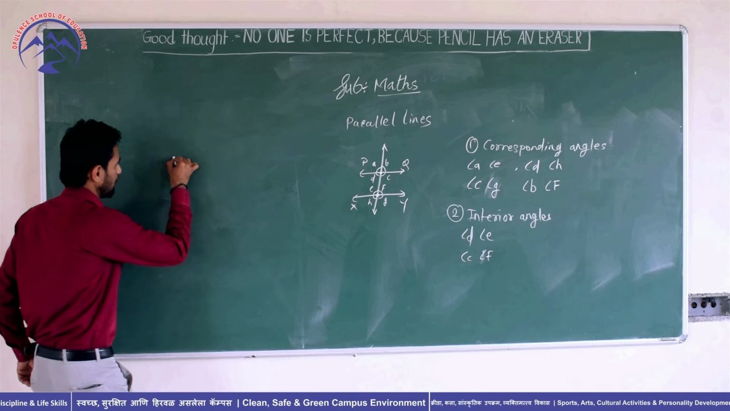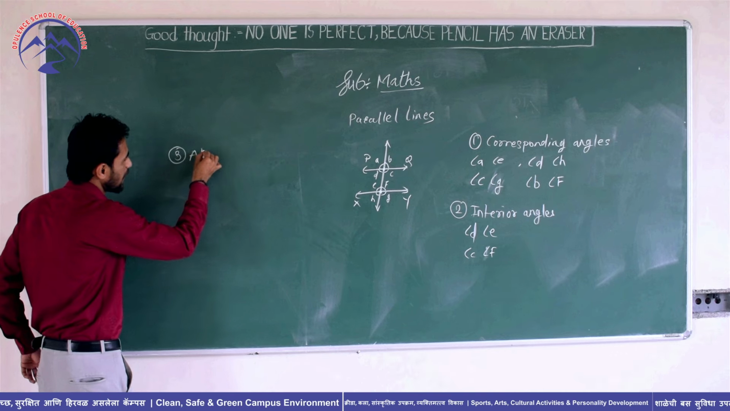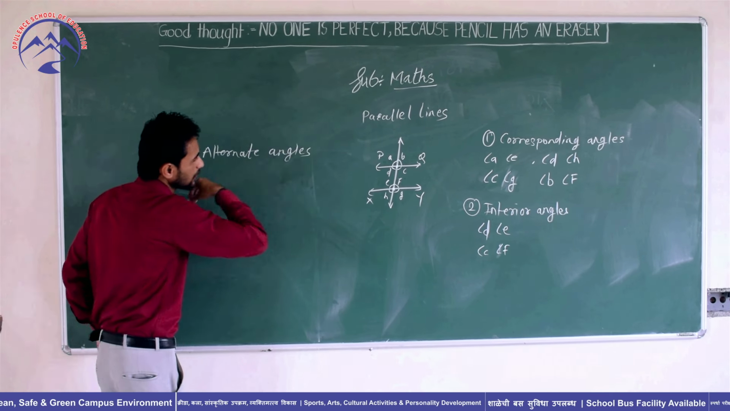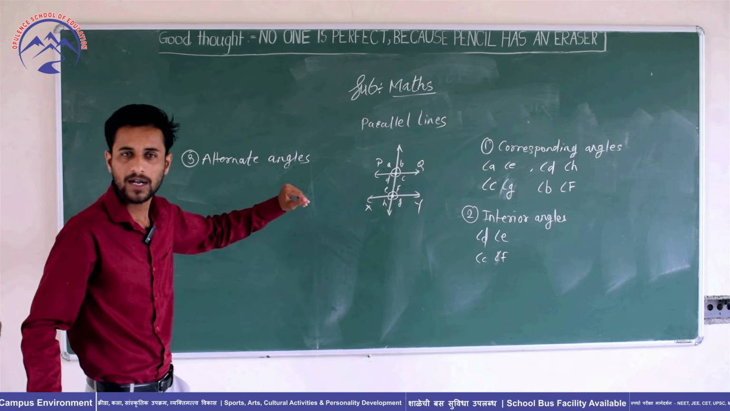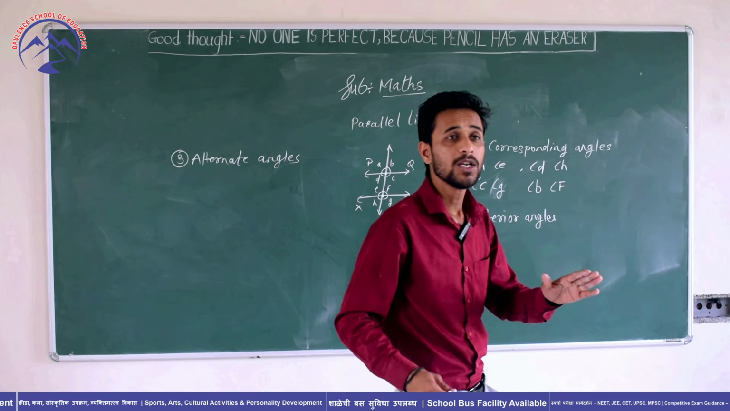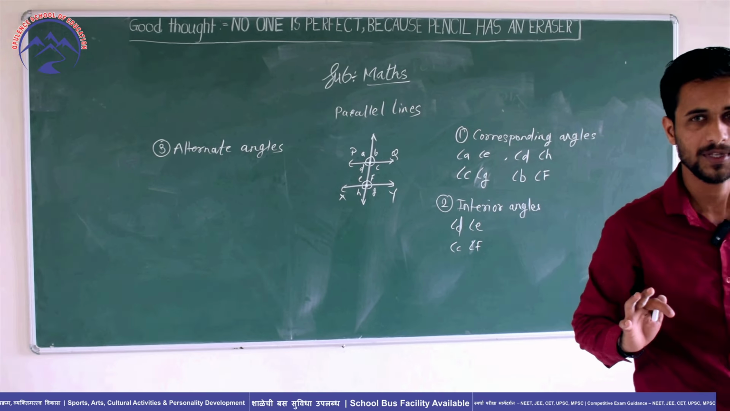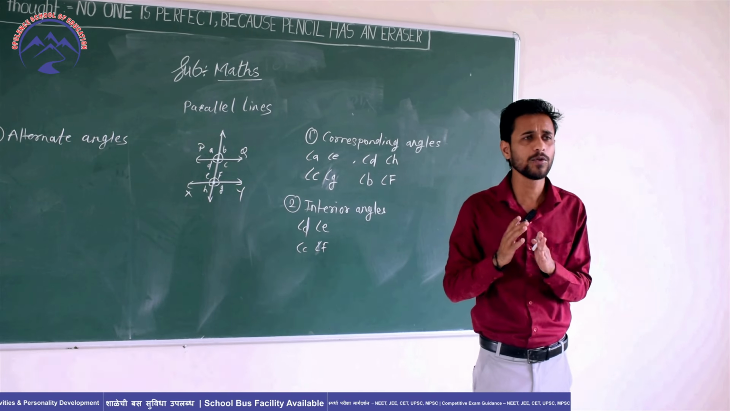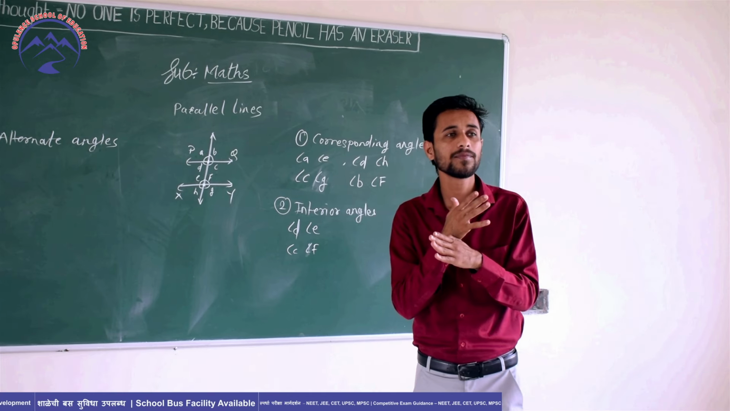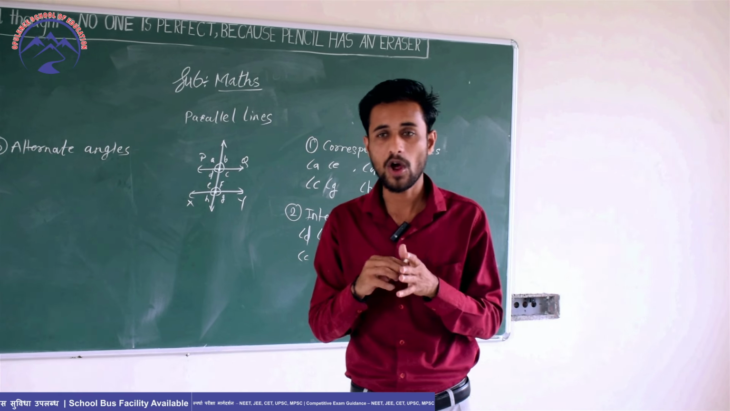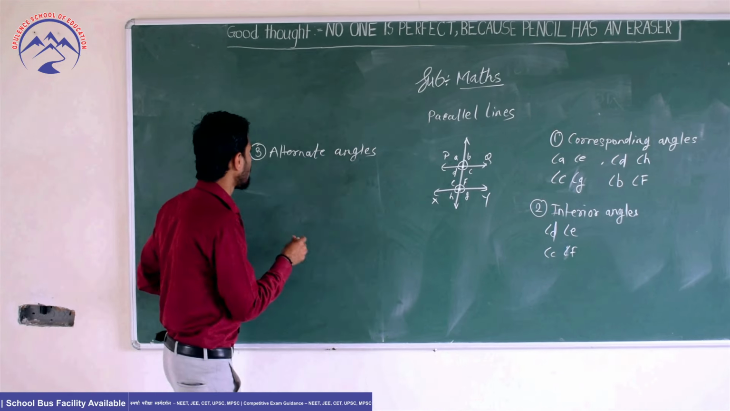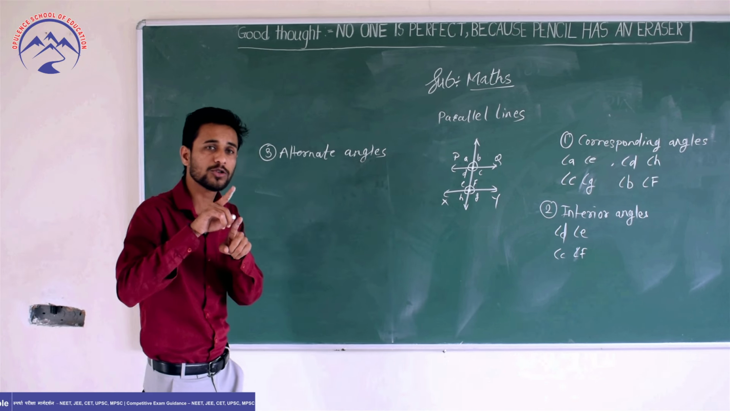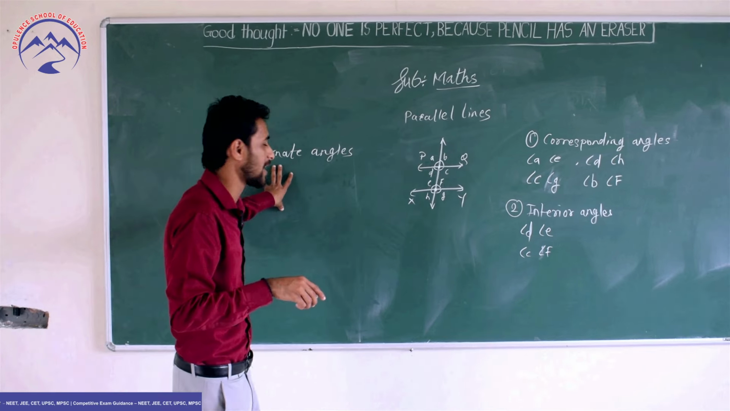Now the third type is alternate angles. Alternate angles are angles which are opposite to each other. Listen carefully: opposite means cross. They are cross. In alternate angles, there are also 2 subtopics.